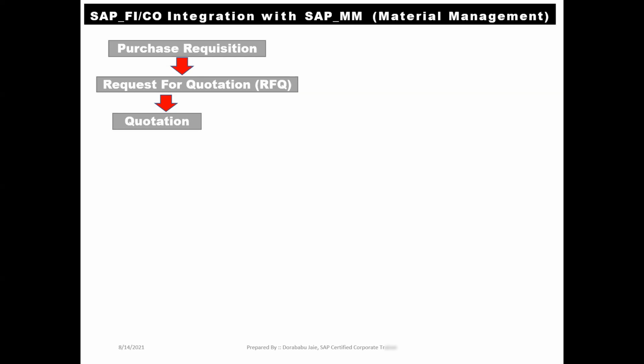If the quotation is okay from both sides, the vendor's point of view and the company's point of view, then the vendor or supplier will give the confirmation. That is PO. PO stands for purchase order. In the PO, they will maintain each and every point. PO is a mutual understanding and mutual agreement between two parties: one is the supplier and the second one is the company.